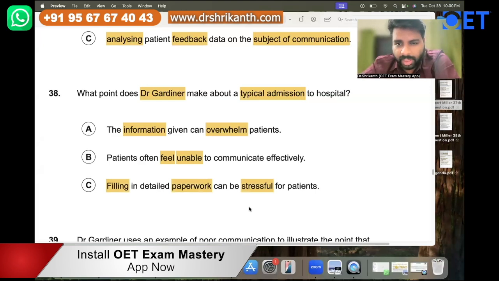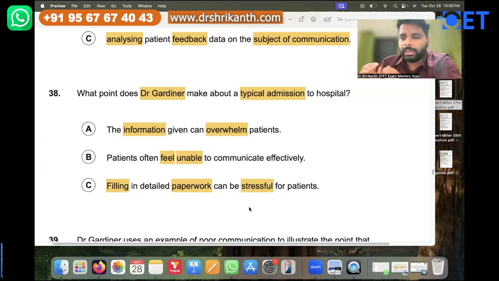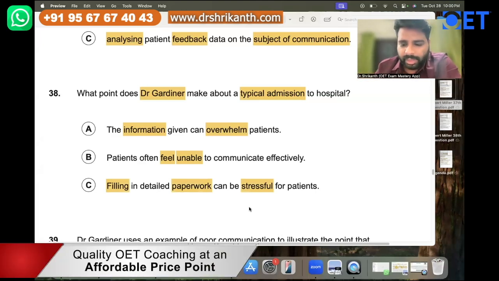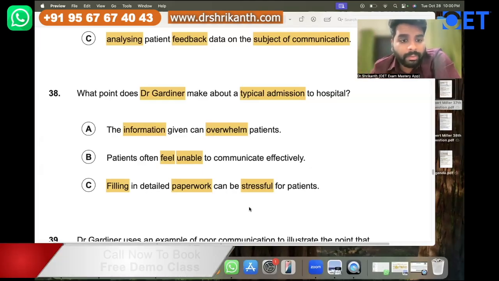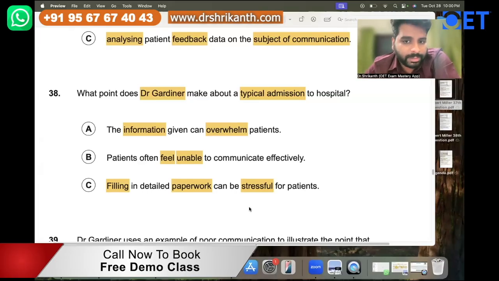When a patient is coming to get admitted, the patient is coming with a heart attack, or with a leg injury, with fractures, and instead of treating the patient, we are giving them paperwork. You do one thing, you fill this paperwork, and then we will treat you. So all that paperwork is too stressful for the patients. Right, that is what this person is saying.